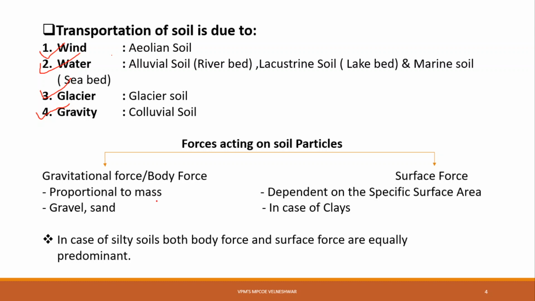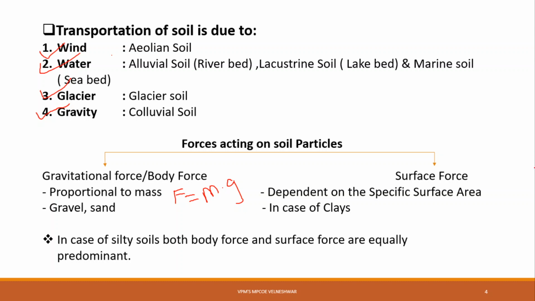Force equals mass into acceleration due to gravity, F is equal to m into g, where g is acceleration due to gravity, a constant 9.81. So force is directly proportional to the mass.